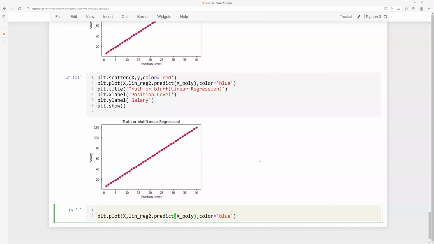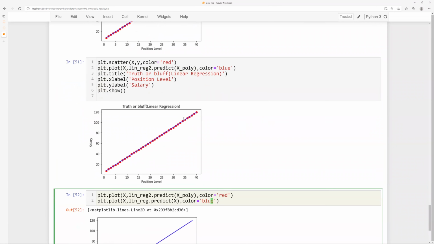Now, in your assignment, you have to not only do this, but you also have to look at the first 5 points. Try to fit using the first 5 points and try to fit using the last 5 points, and see how those two are different from the fitting using 40 points. You make your own conclusions after doing the assignment.